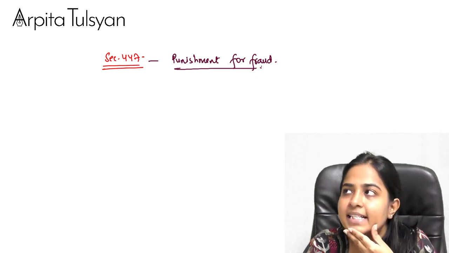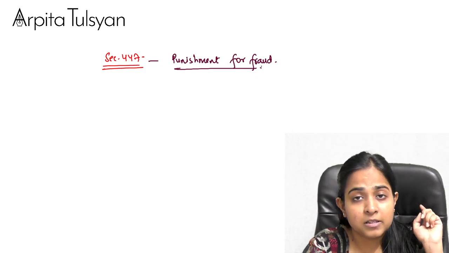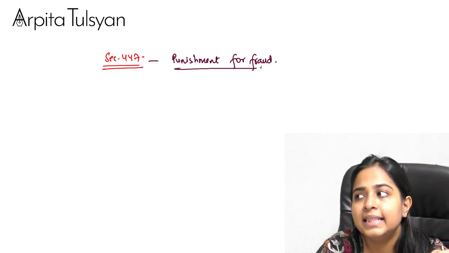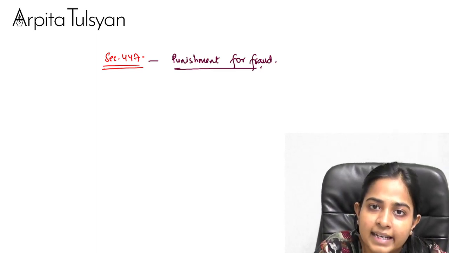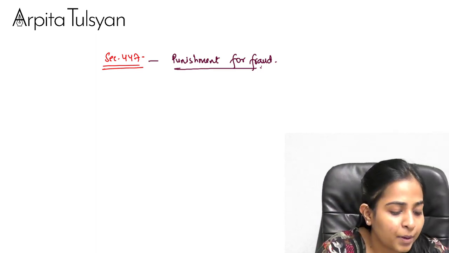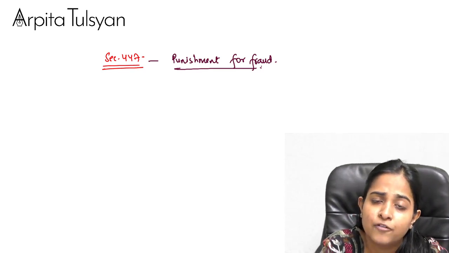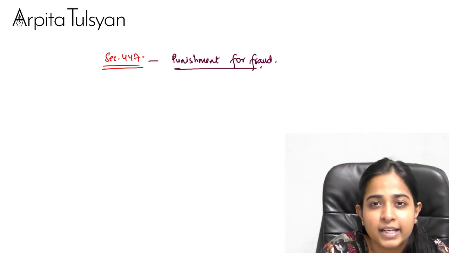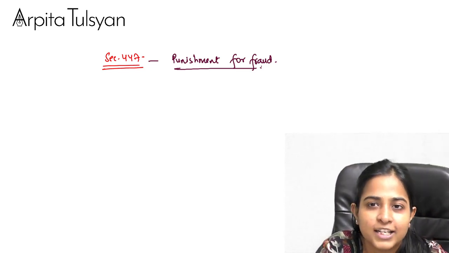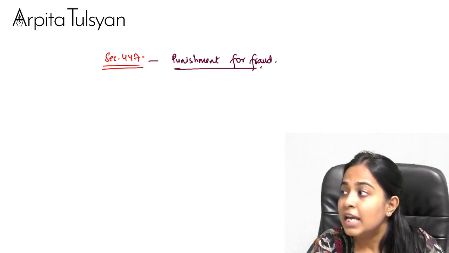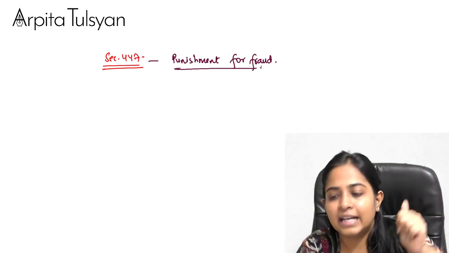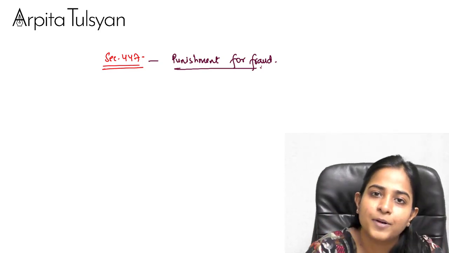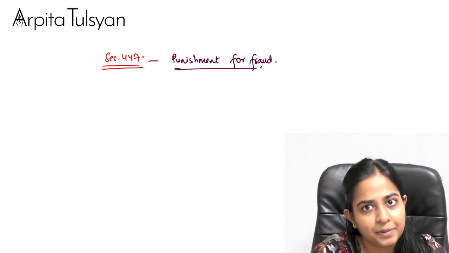One example I can give you is from the previous chapter, where we did inspection, inquiry and investigation. In that, the last section, section number 229, said that if you are purposely providing any false information or false documents, and you know that it is false, then you will be liable for fraud under section 447. So 229 is redirecting us to section 447. At that time, this particular section is going to be applicable.